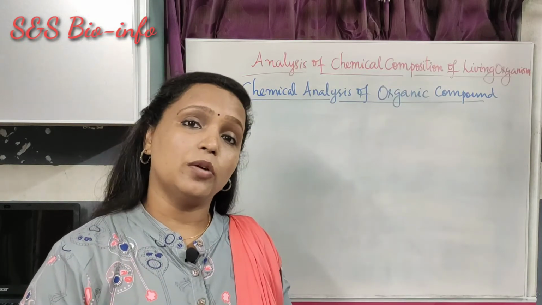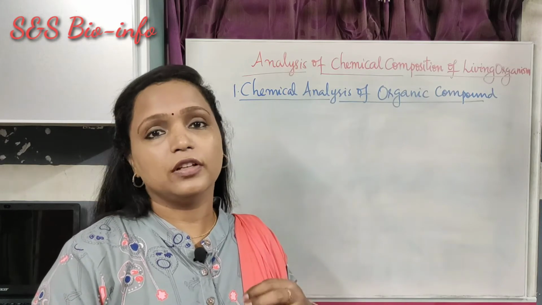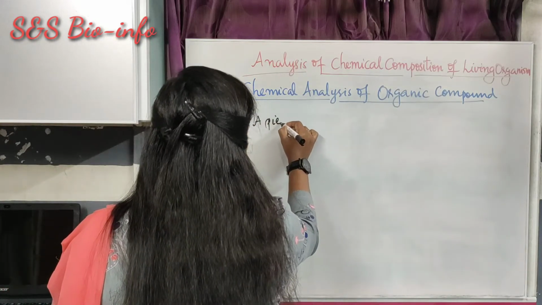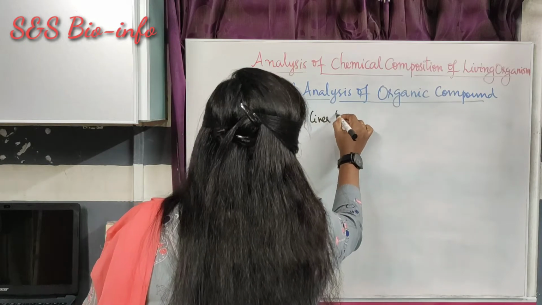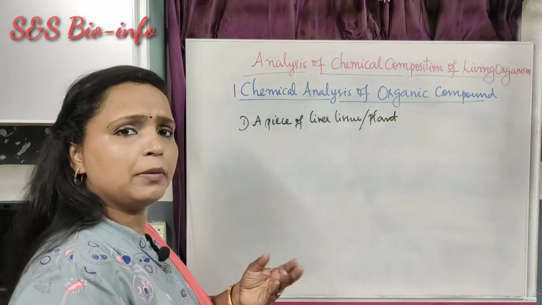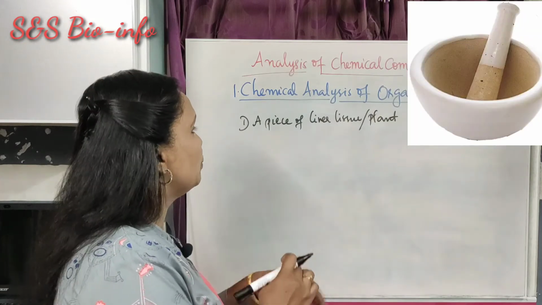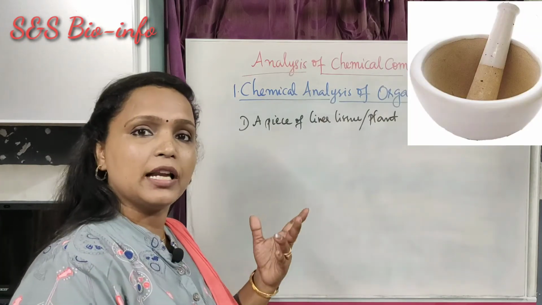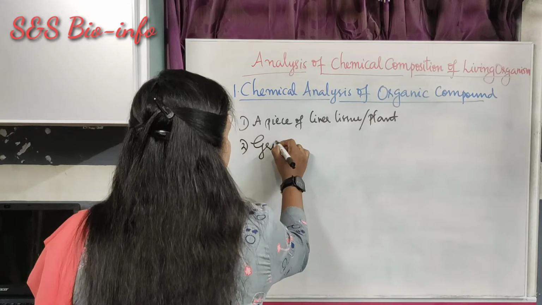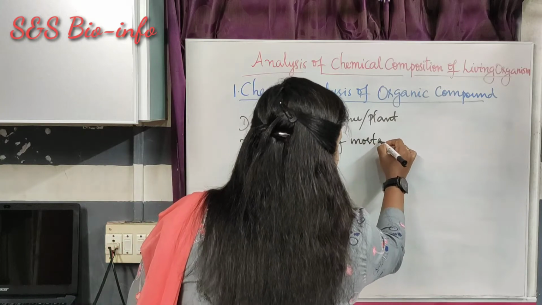To find out the organic composition of the living tissue, we need to take a piece of living tissue, either a piece of liver tissue or a plant tissue or a part of a plant or a leaf. And we need to take a mortar and a pestle to mix this piece of liver tissue or plant tissue with the trichloroacetic acid. Then grind it using mortar and pestle.